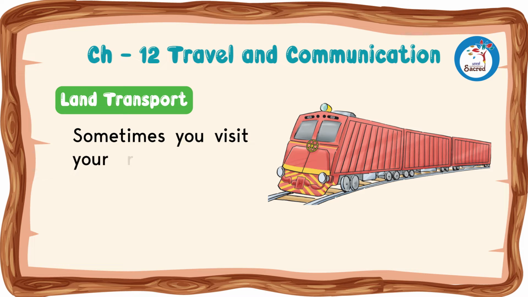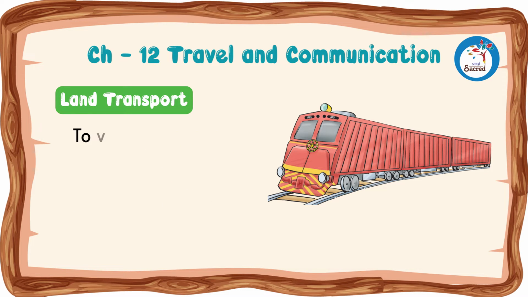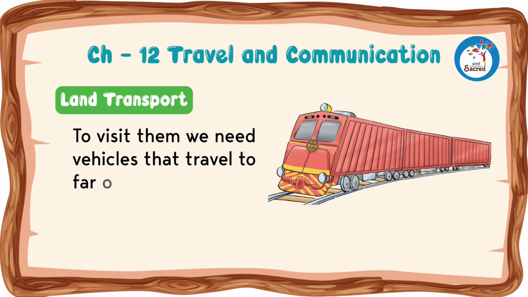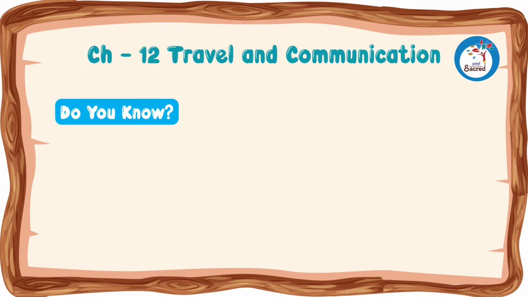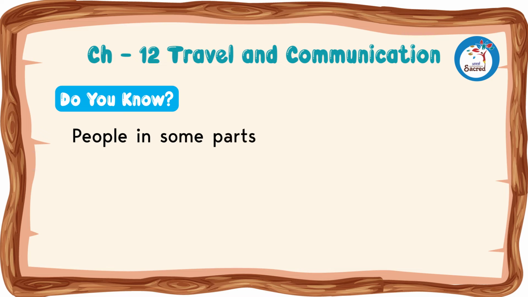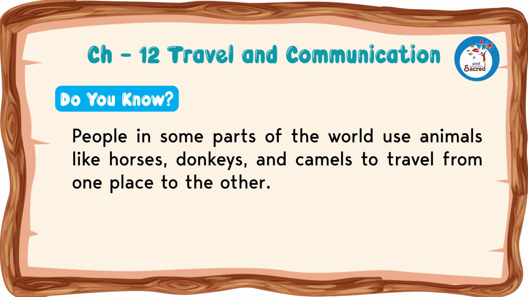Sometimes you visit your relatives who live in different cities and states. To visit them, we need vehicles that travel to far off places. Train is an example of such a vehicle. Do you know, people in some parts of the world use animals like horses, donkeys and camels to travel from one place to the other.